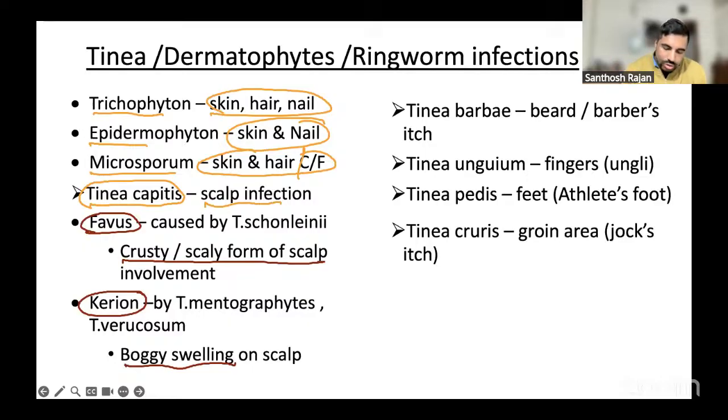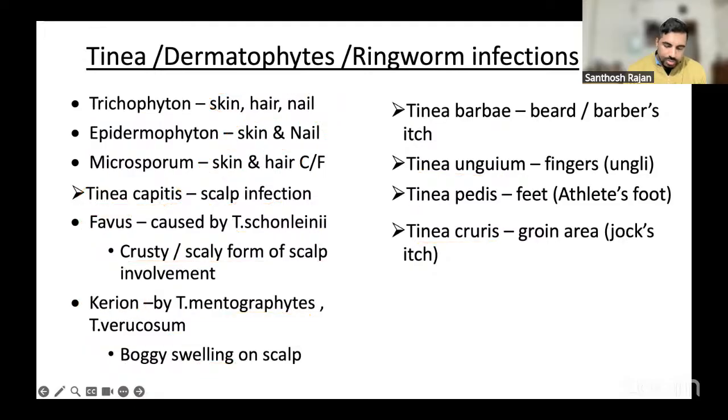Favus is usually caused by Trichophyton schoenleinii. This is a one-mark question, they usually ask it for one mark. And Kerion is caused by Trichophyton mentagrophytes and verrucosum. Then tinea barbae in the beard region, tinea unguium, pedis, and cruris. We already spoke about everything. Tinea cruris is also called dhobi itch or jock itch. Fine, so this is your tinea capitis.